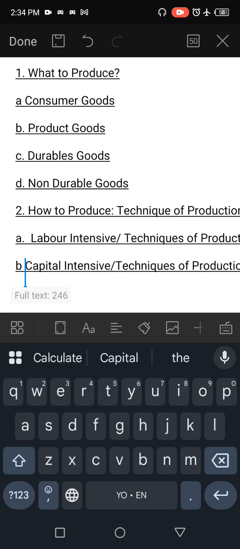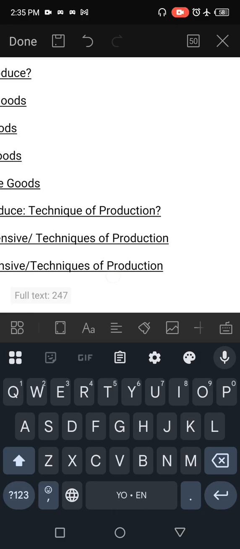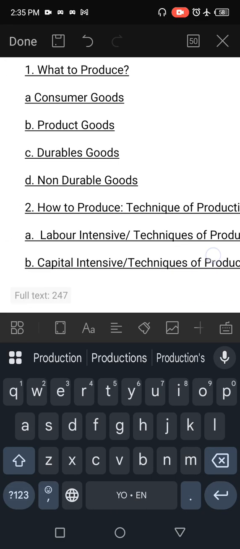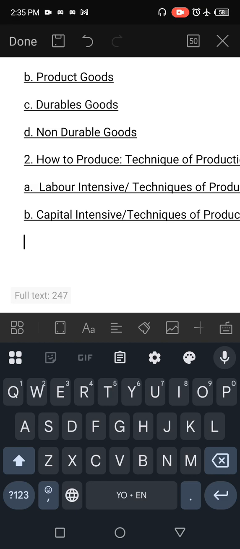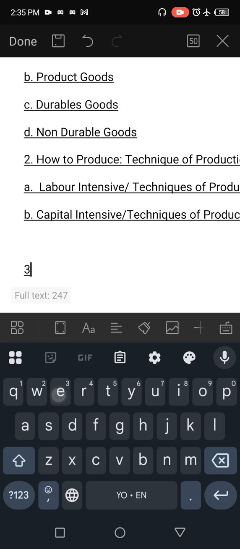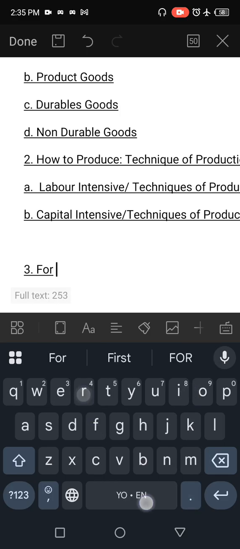While the second one, which is capital intensive, is talking about using more machines and lesser labor to produce that particular identified goods and services to satisfy human wants. That provides solutions to the number two question that comes as a problem. Then number three is for whom to produce.